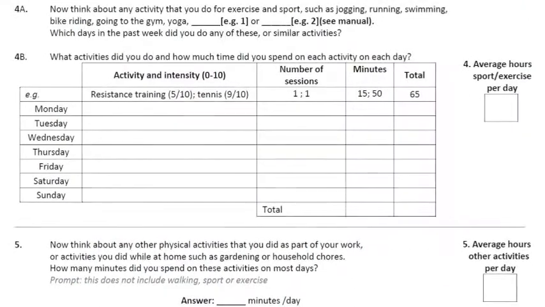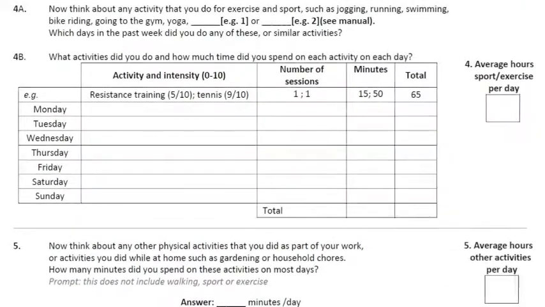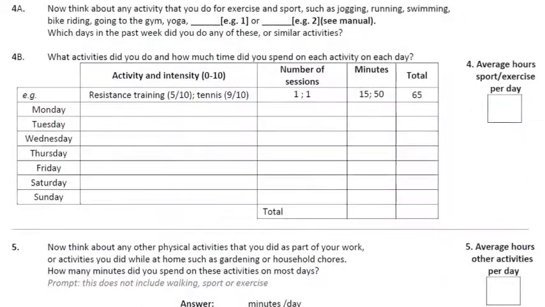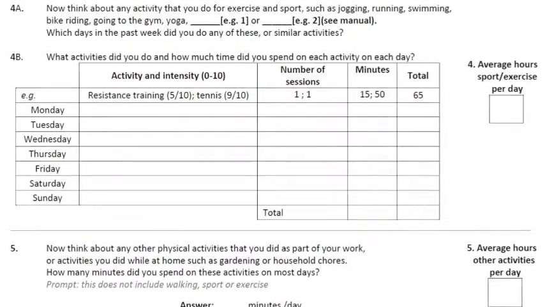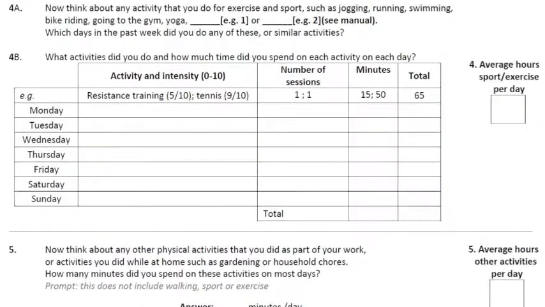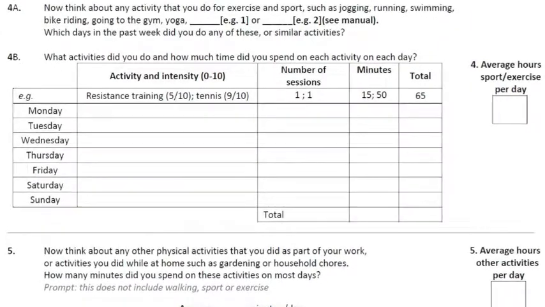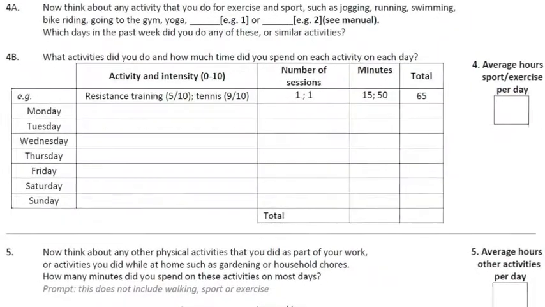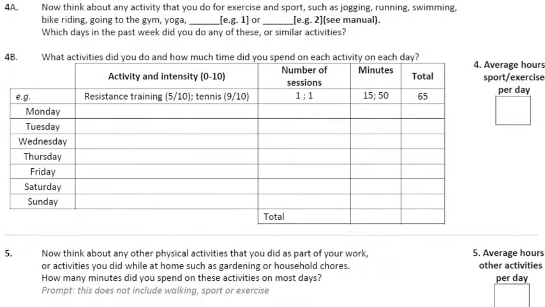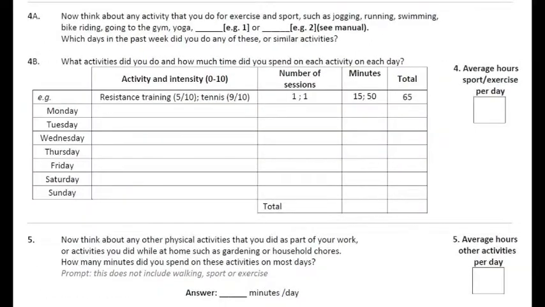Items 4A and 4B are our exercise questions. You'll notice that in the instructions there are 2 blank lines that have space for cultural specific examples of relevant sport and exercise activities that people might participate in. For example, here in Australia we would add cricket and football as the 2 examples. The table in 4B can be completed in as little or as much detail as required depending on who is completing the SIMPAQ. For example, an exercise scientist or a physical therapist might spend more time getting more detailed history of someone's physical activity levels.